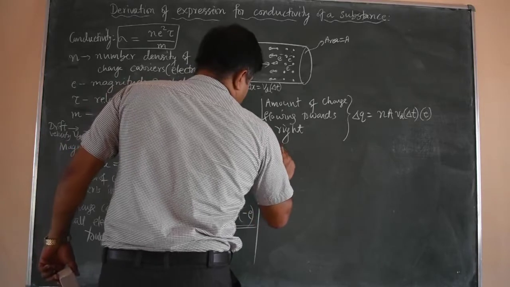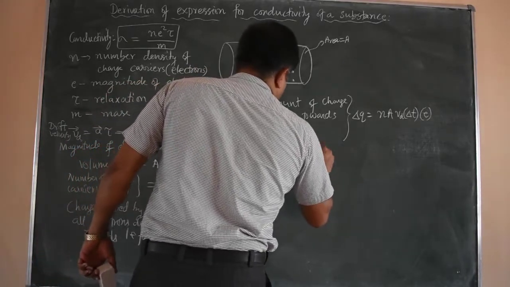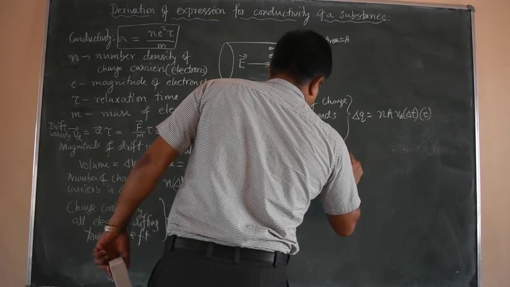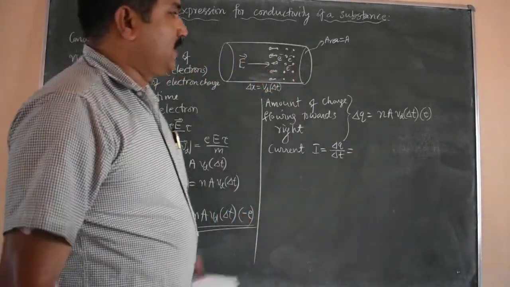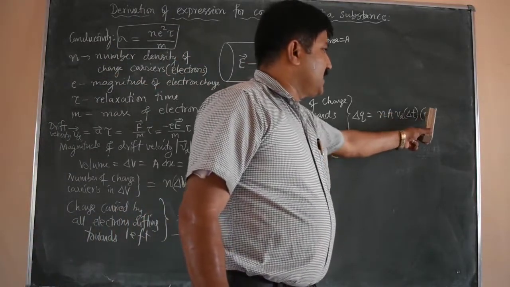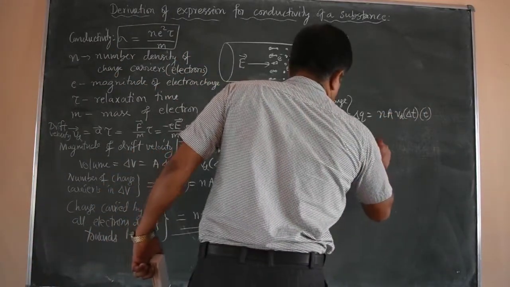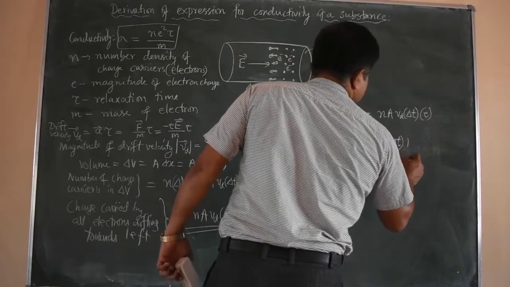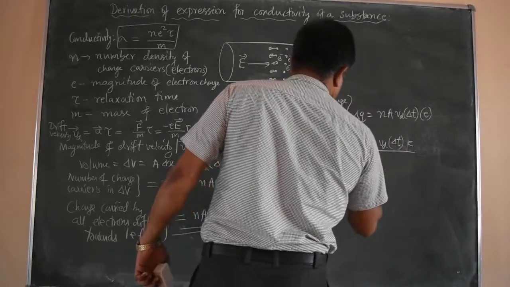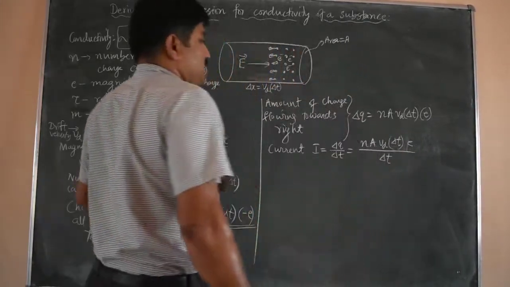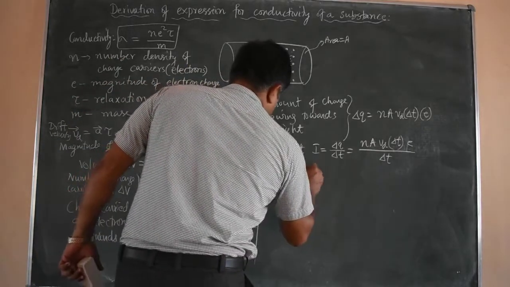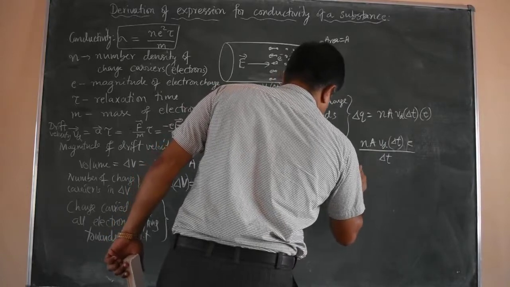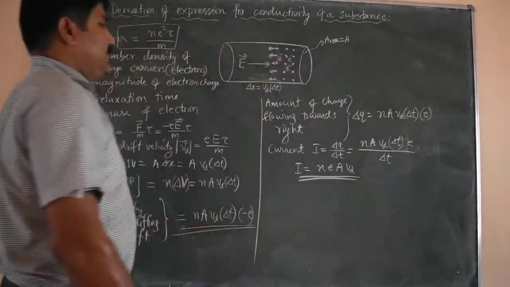So the current can be written: current I equal to delta Q by delta t, n A Vd delta t into e divided by delta t. So then we can write current I equal to n e A Vd. So this is the expression for the current I.